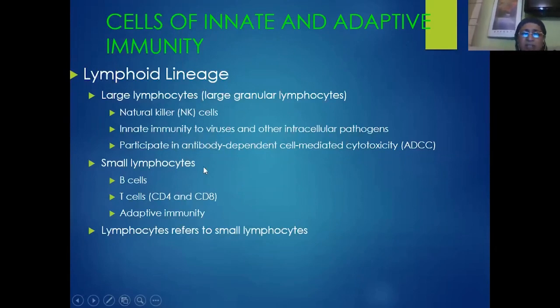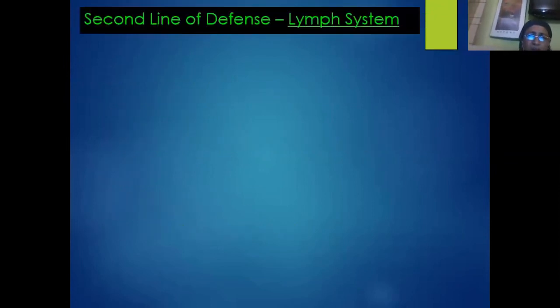Similarly, we have small lymphocytes, which include B lymphocytes, which are going to produce antibodies when they undergo maturation. And we have small T cells called the T helper cells, and also TC cells. And we also have mainly T suppressor cells. All these small lymphocytes mainly help the body both in innate and adaptive immunity. So this is the lineage of lymphocytes, that is, they undergo maturation in the lymphoid organs.